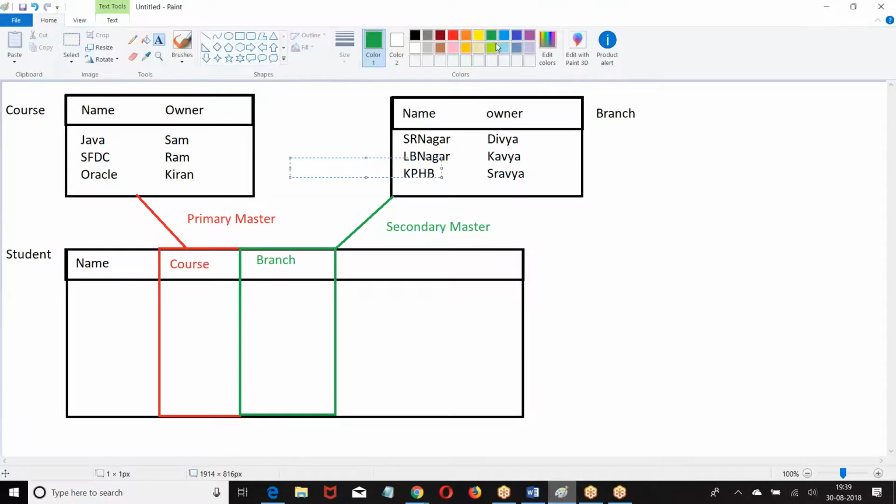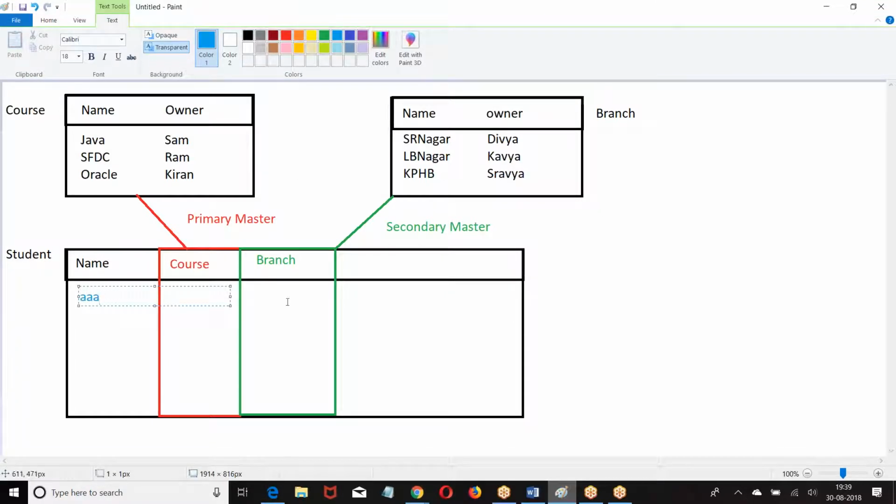Now, I was creating a record. Student A. Because it is a master detail field, I was supposed to choose any one of the course. It is mandatory. I have chosen Java. If I choose a Java, who is the owner of the record? Sham is the owner of the record. Because the branch is also a master detail, I was supposed to choose one of the branch. So what I have chosen? SR Nagar.